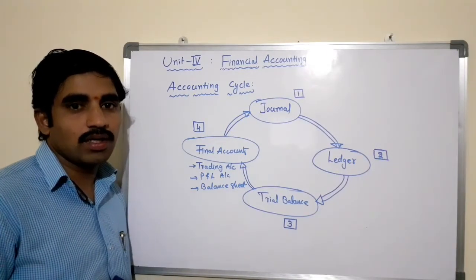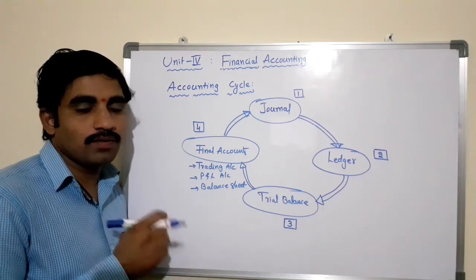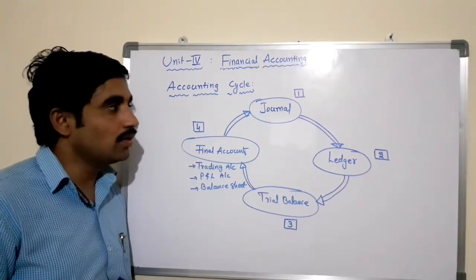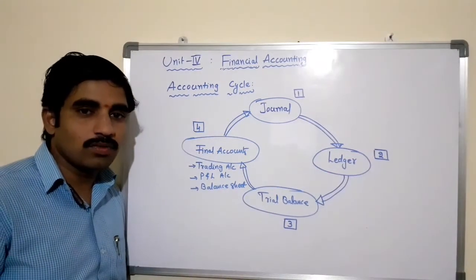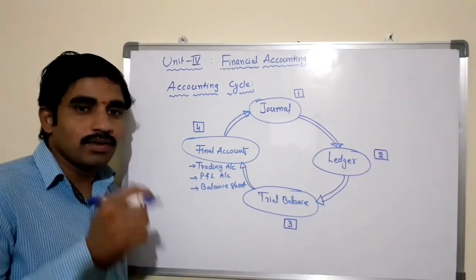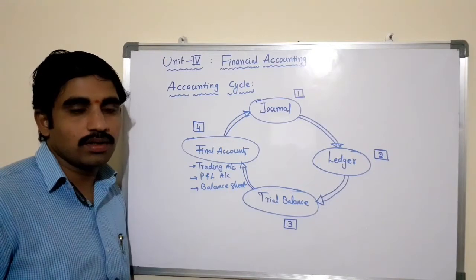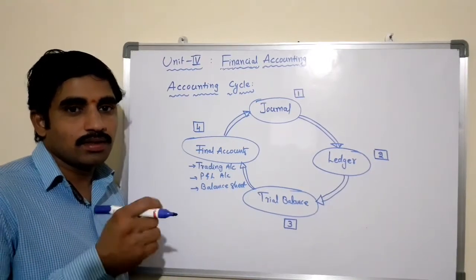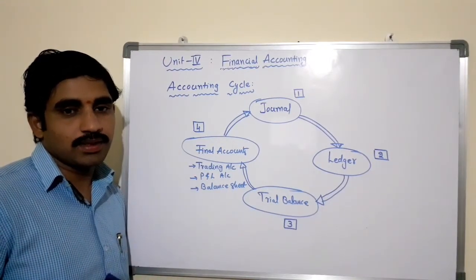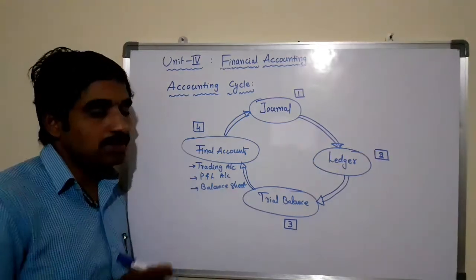Journal is also called the first book of accounting, where we pass the journal entries in chronological order immediately after the transactions are completed.